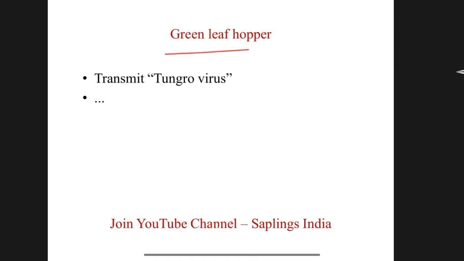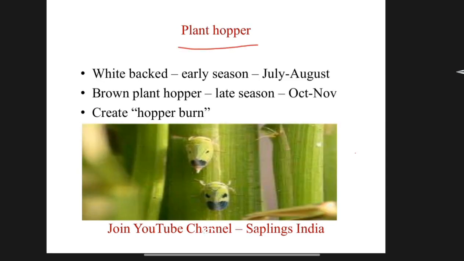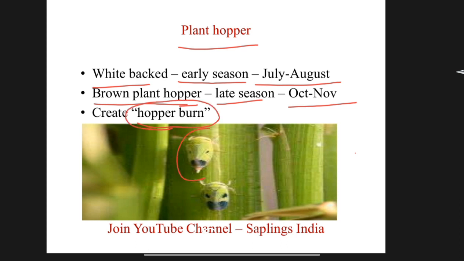Green leaf hopper transmits virus in rice plant. Plant hoppers: white-backed is found in early season July-August, and brown plant hopper appears in late season October to November. Plant hopper creates hopper burn in rice plant. These are the plant hoppers.